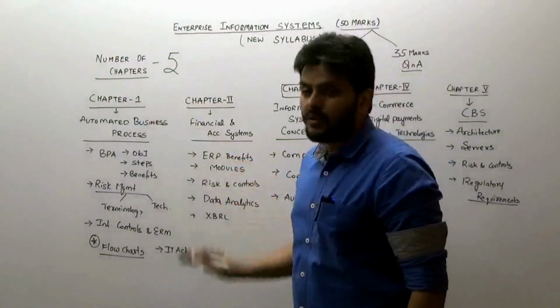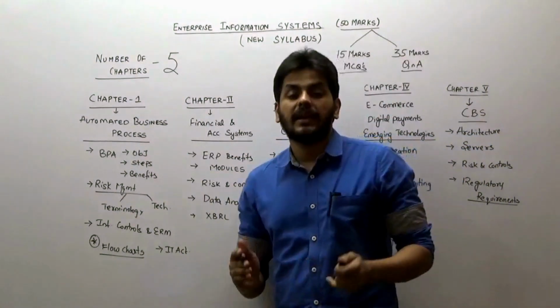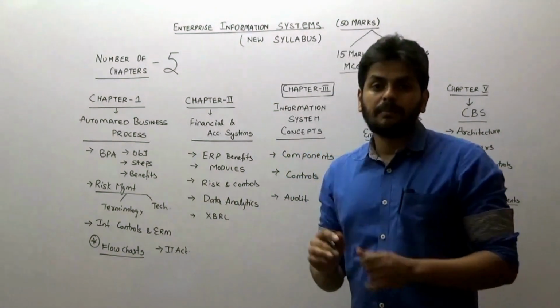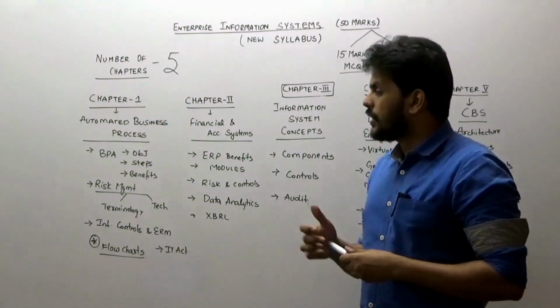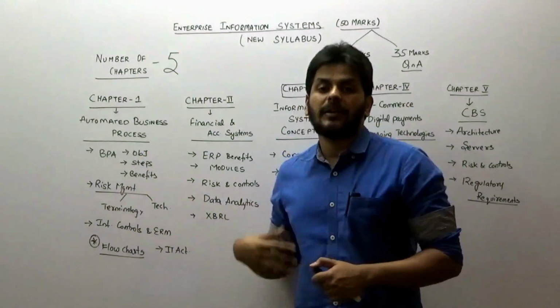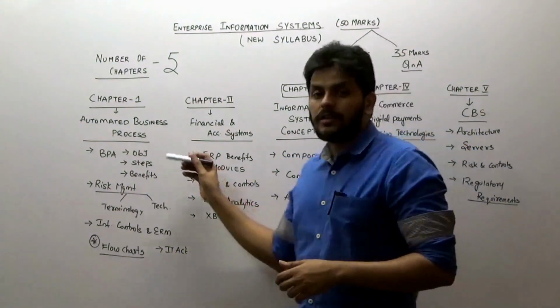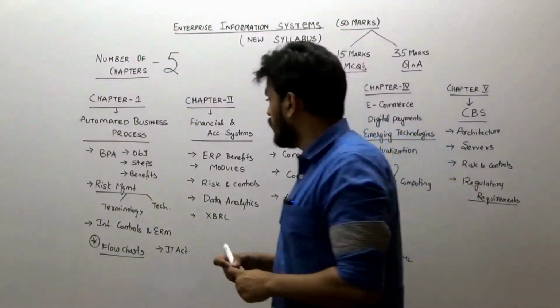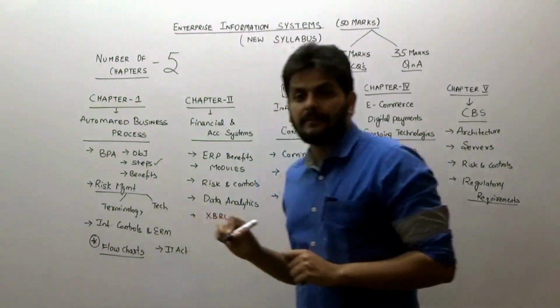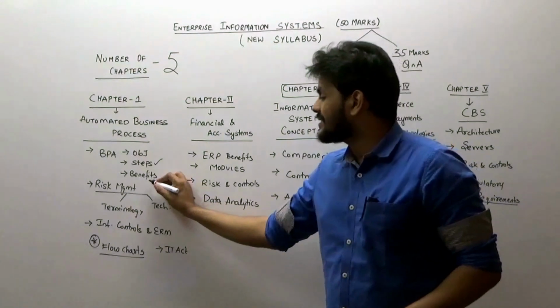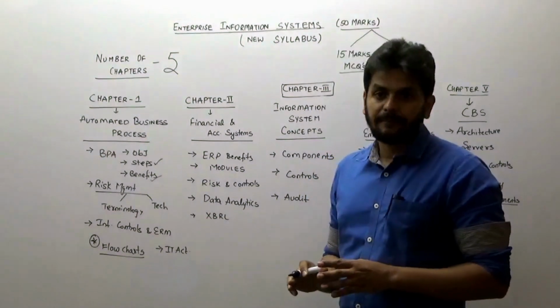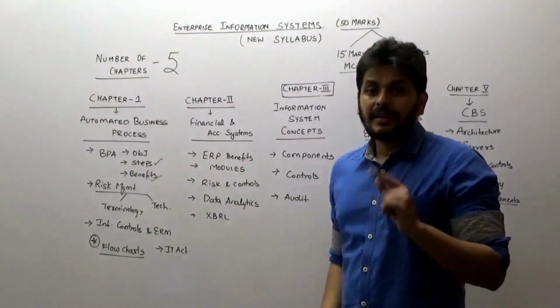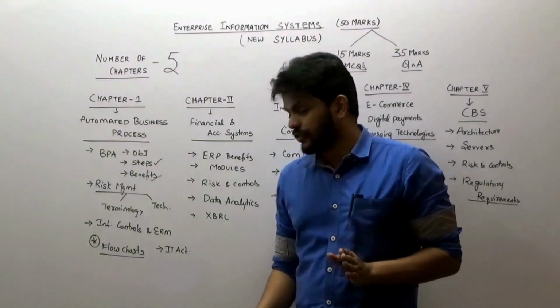Okay. So chapter 1 is a very, very simple basic chapter on automated business processes, which talks more about BPA, that is automating an organization. What are the objectives of automating an organization? Steps, 8 steps involved. This could possibly be a question in the exam. Then we also are talking about the 7 benefits of BPA. So any of these can be even a 3 or 4 marks question.